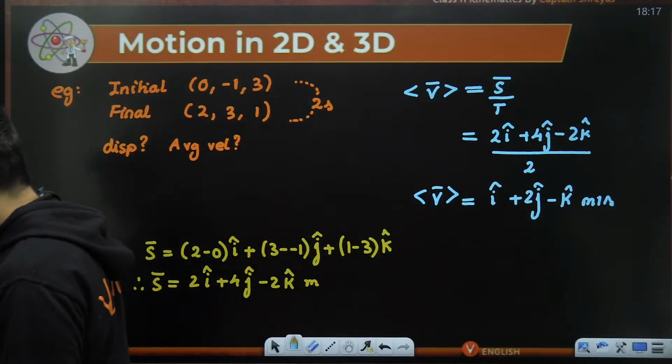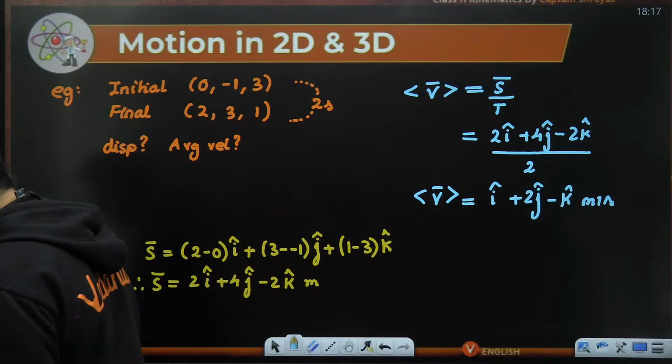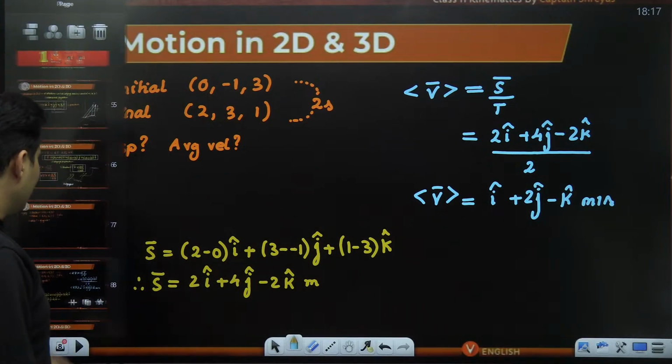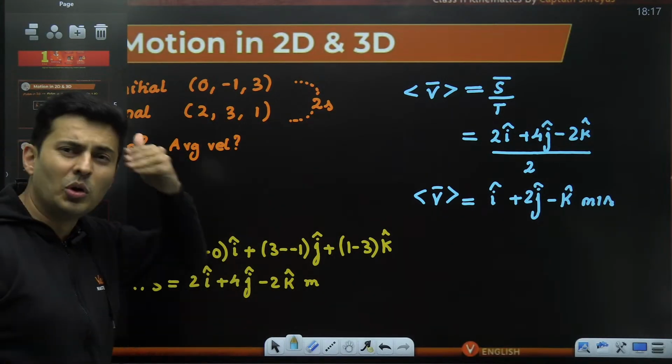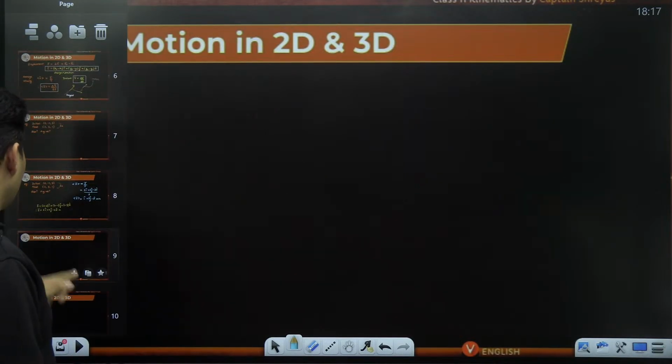Very good. Everyone got it correct. Very good, Adarsh. Yes, 2, 4 minus 2 and 1, 2 minus 1. Yes, awesome. That is how easy it is. If you know 1D, 3D and 2D is a cakewalk. It's a piece of cake.